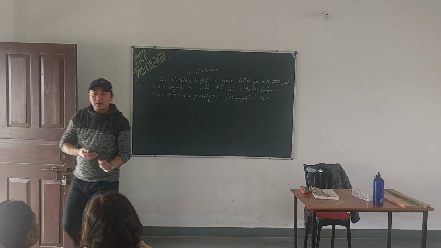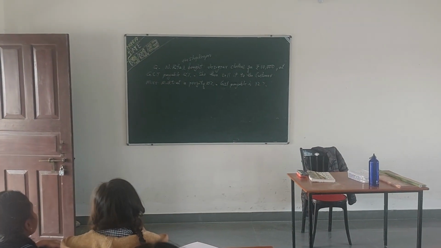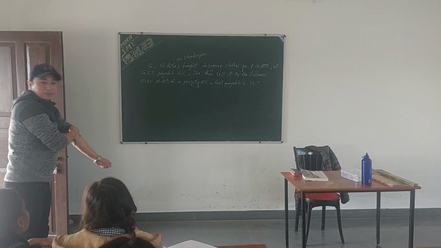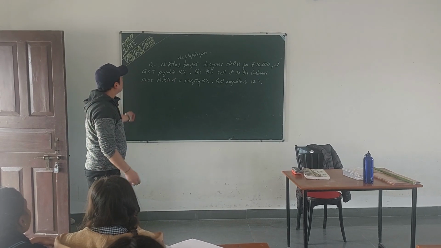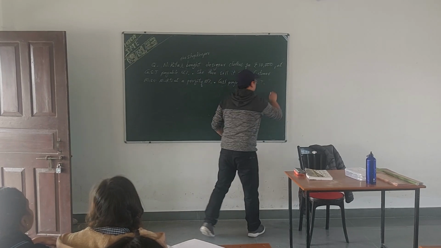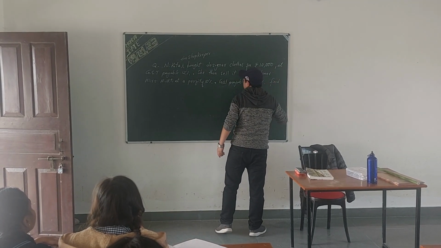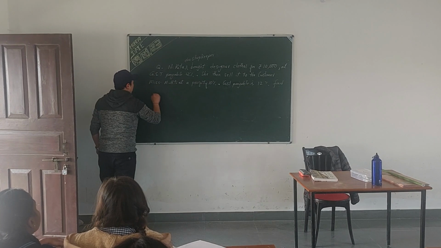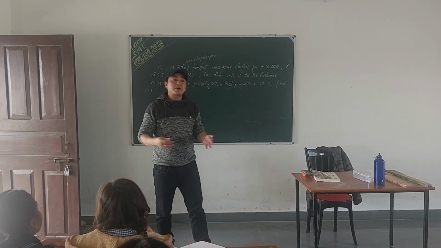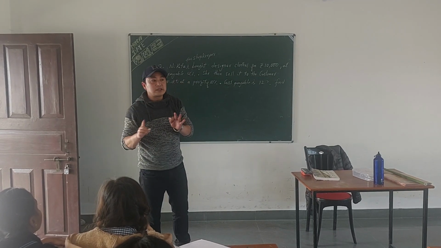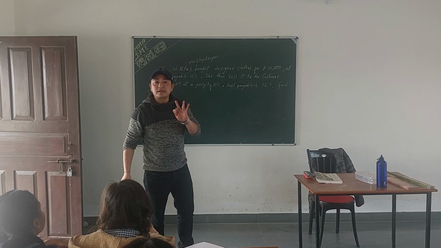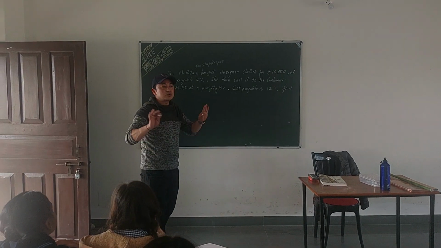You're paying GST here also. When you bought it, Nikita, the shopkeeper, bought the designer clothes for rupees 10,000 and GST payable 12%. And she then sells it to the customer at this much. If GST payable is 12%, find: these are the questions asked in the exams. Number one, what was the price without the tax? What was the price with the tax? That's the word they use: inclusive or including, exclusive or excluding. These are the two words they use most frequently.